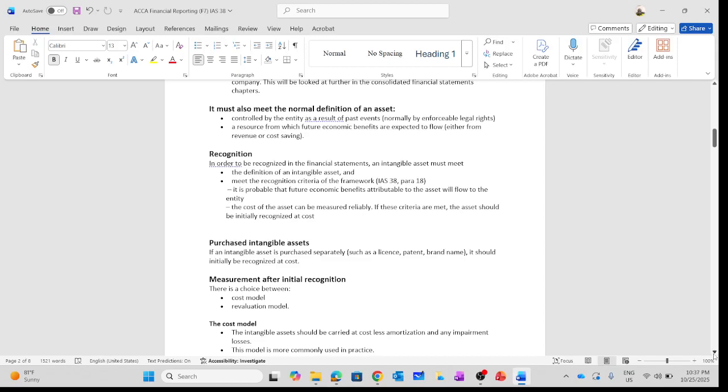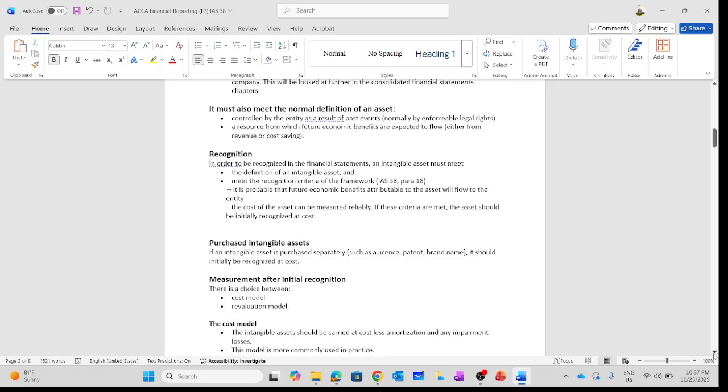Secondly, under recognition, we need to know the recognition criteria, which is the probability of future economic benefits as well as the cost of the asset can be measured reliably. Now, the reason why we are not going to recognize internally generated intangible assets is because the cost of the asset cannot be measured reliably. But when we look at further aspects, then we can understand what I'm trying to say.